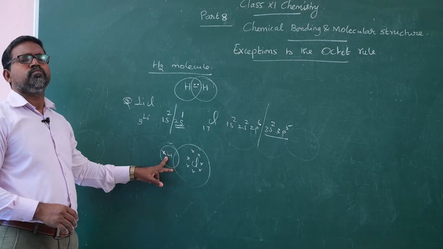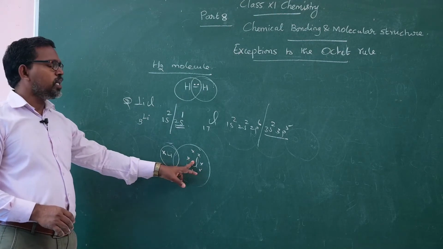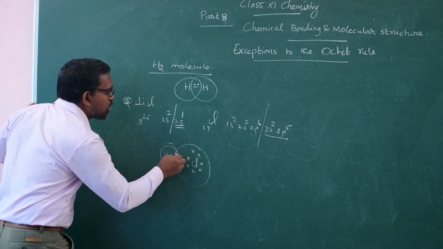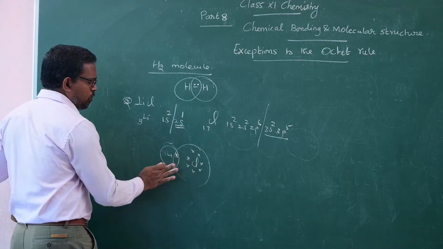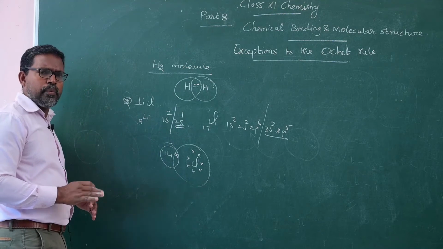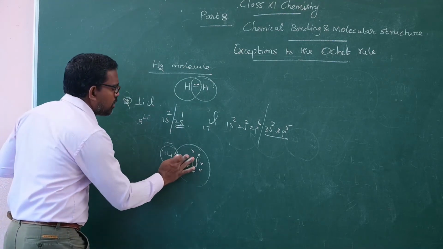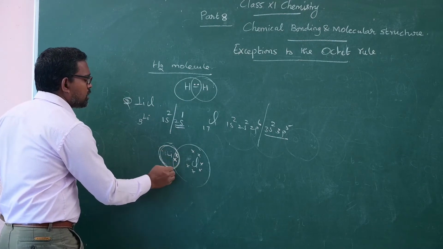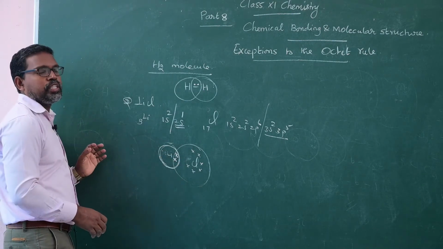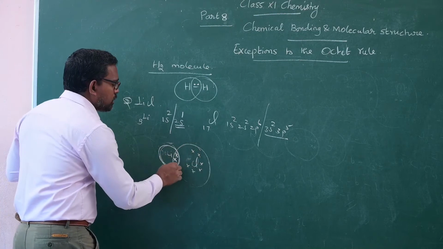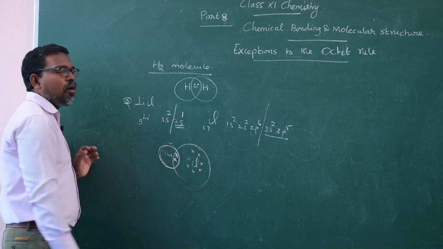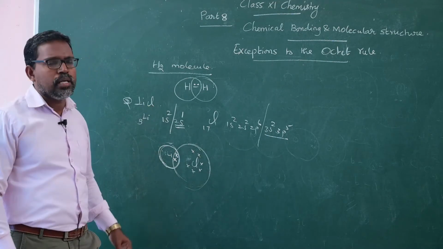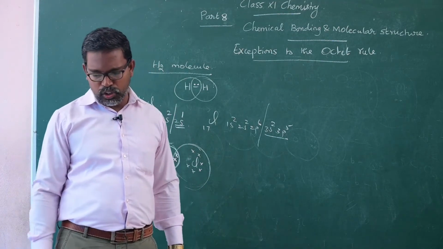Suppose lithium shares one electron with chlorine, and chlorine also shares one electron. So lithium attains the doublet configuration and chlorine attains the octet configuration. Therefore, the central atom lithium does not obey the octet rule.